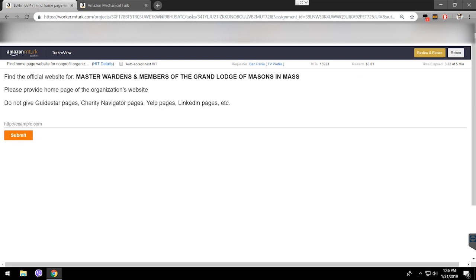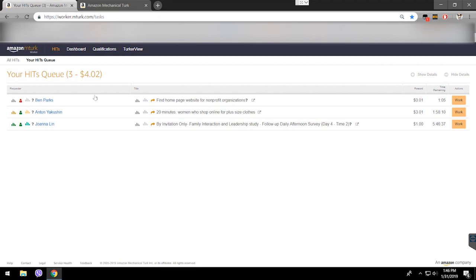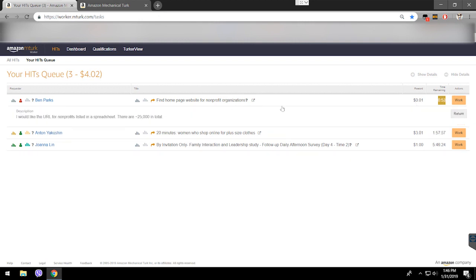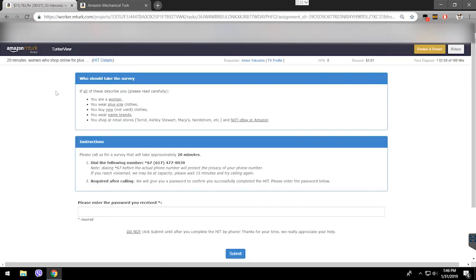If you go to your queue, like here, this is the stuff I have in my queue right now. Okay. So here, see, now it's yellow, and then it's gonna turn red. That means it's gonna disappear after this time runs out. You can simply return it if you don't want it. So I think I covered everything in the interface for now.